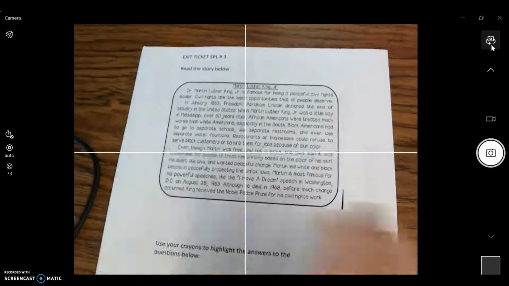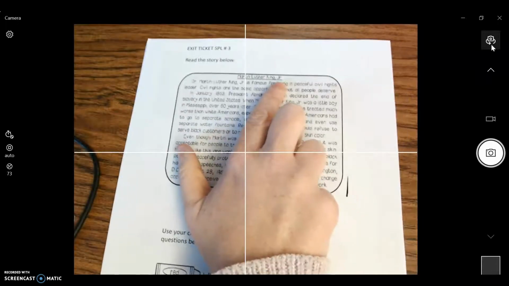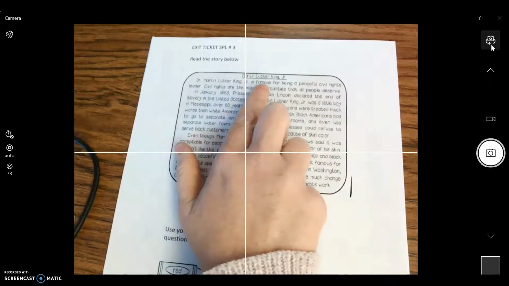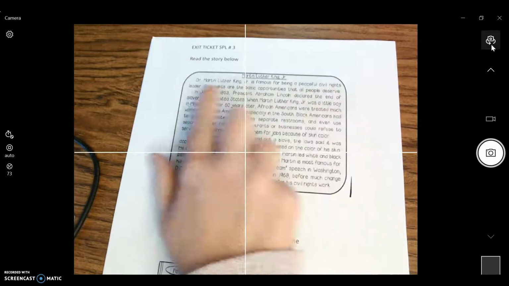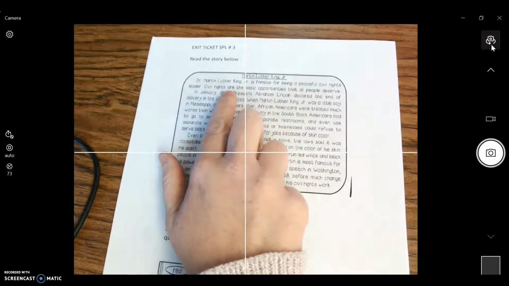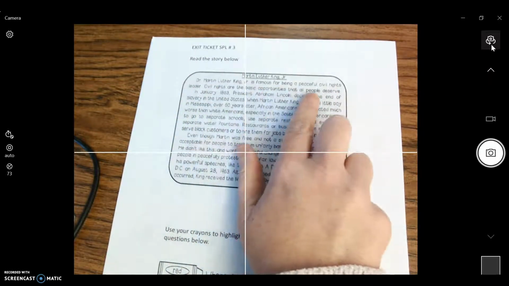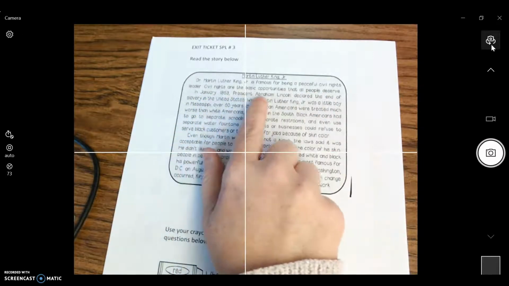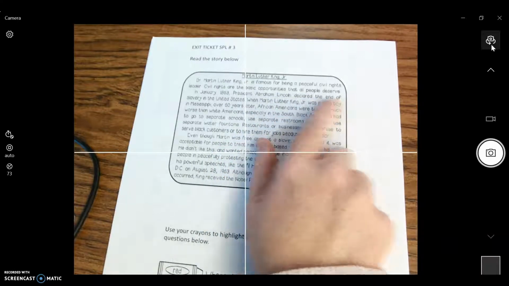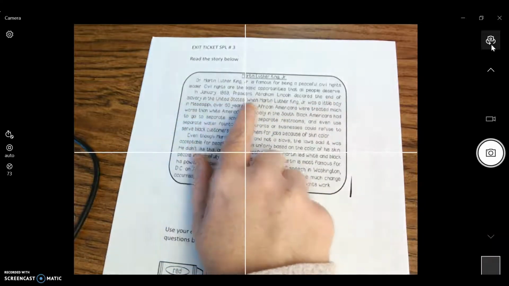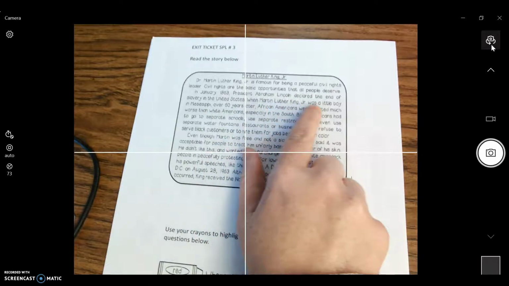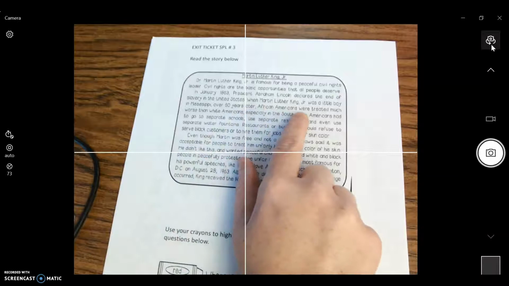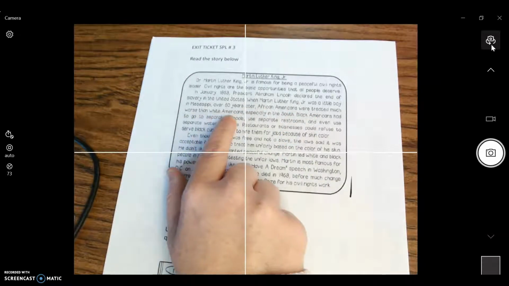The passage is titled Martin Luther King Jr. I want you to follow along as I read. Dr. Martin Luther King Jr. is famous for being a peaceful civil rights leader. Civil rights are the basic opportunities that all people deserve. In January 1863, President Abraham Lincoln declared the end of slavery in the United States. When Martin Luther King Jr. was a little boy in Mississippi, over 60 years later, African Americans were treated much worse than white Americans, especially